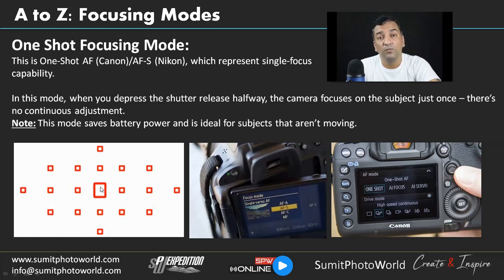The center focal point is the strongest, so keep a note of this: you should always have the focal point in the center, because it will give you better results. These images show how the camera settings look when we play with the focusing modes.